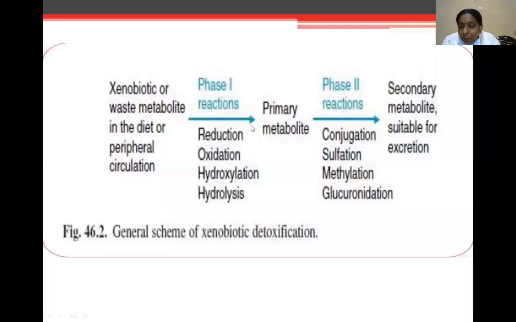These primary metabolites enter into the phase 2 reactions, involving mainly conjugation, sulfation, methylation, glucuronidation and formation of secondary metabolite which is suitable for excretion, which increases the polarity in water. So it is mainly excreted through feces from the bowel and urine through the kidney.